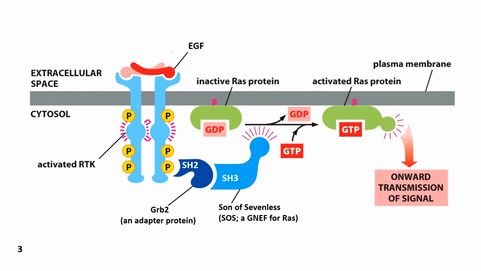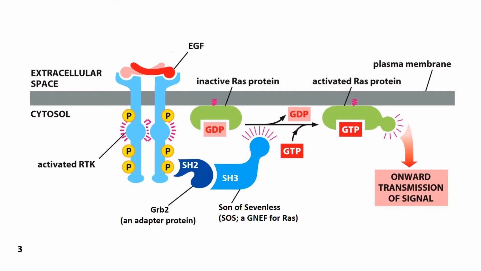Phosphorylation occurs on tyrosine amino acids of these receptors, and those phosphotyrosines are recognized by an adapter protein known as GRAB2. The previous video referred to this as GRB2. GRAB2 contains an SH2 domain that recognizes the phosphorylated tyrosines.